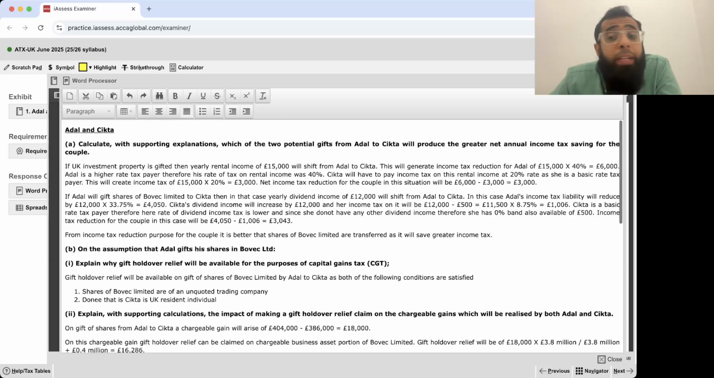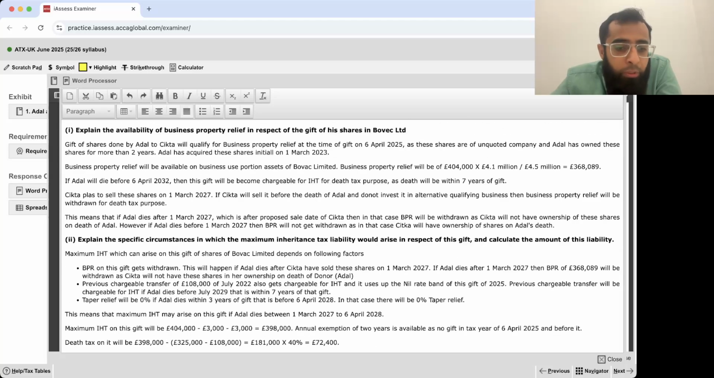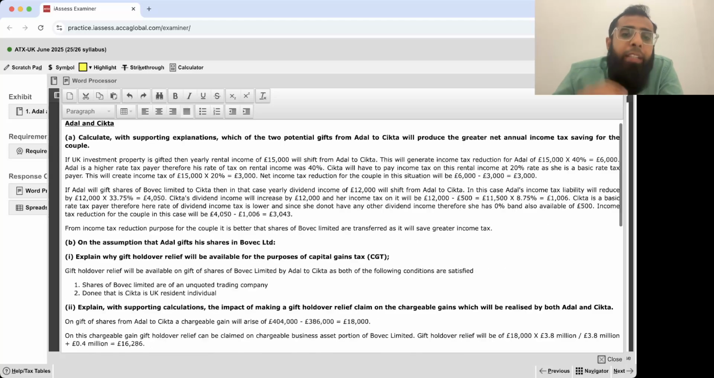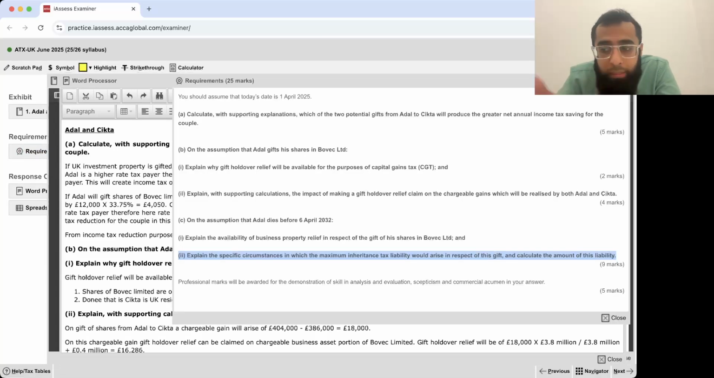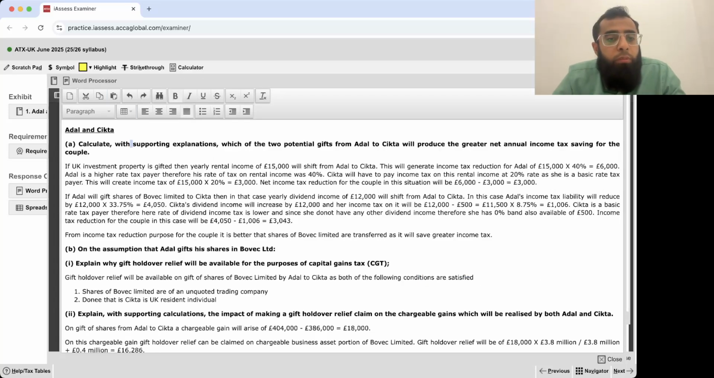Now, if I look at this entire question, believe me, only this last requirement was a bit technical. Otherwise, this whole question was a real piece of cake. You can see it's over. How much the tax will reduce? That was very easy. One taxpayer was higher rate, other was basic rate. So when the rental income shifts from a higher rate taxpayer to a basic rate taxpayer, there will be a saving. In case of dividend also, there will be a saving of 33.75, as you are falling into 8.75 and that 0% band.